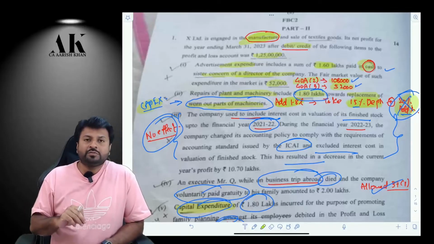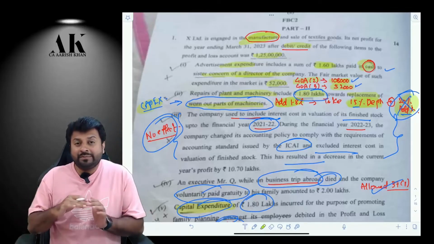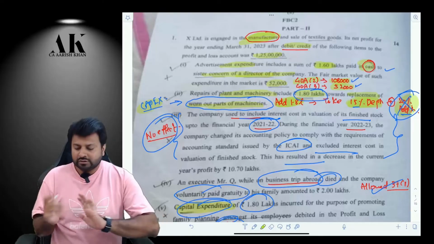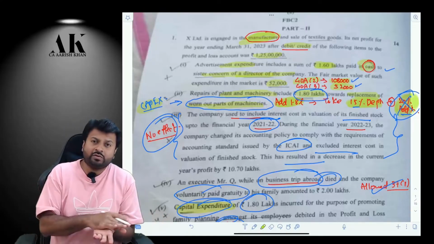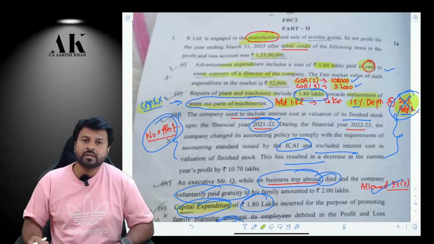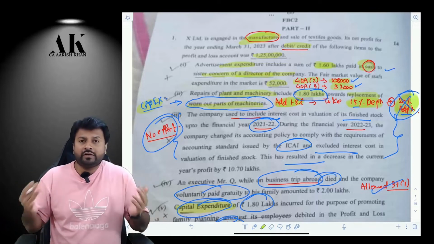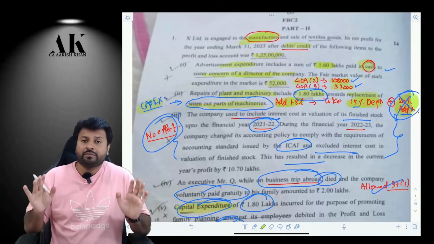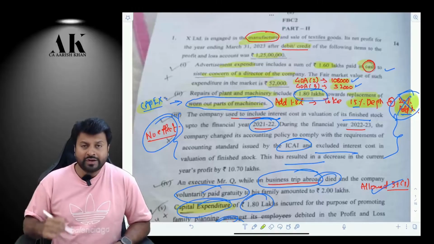because you are not purchasing a new machinery, instead you are replacing the worn out part of the existing machinery. So whether to take the additional depreciation or not is a debatable issue. If you have taken it, then also it is well and good. If you have not taken it, then also it is well and good. You have to write a proper assumption over there. So you have to write a lot of assumptions over here.